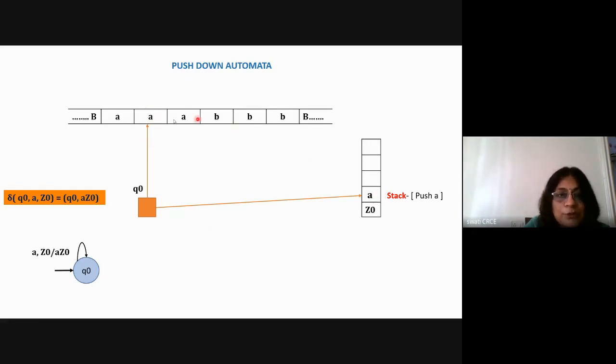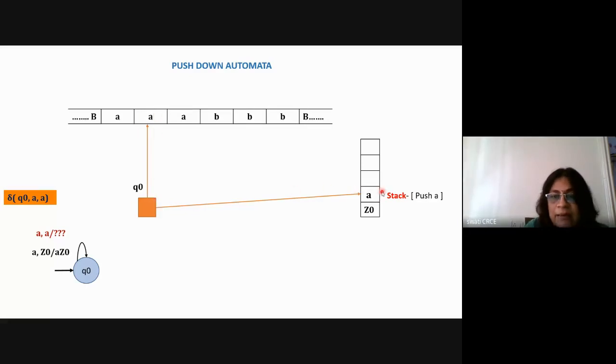Okay, so if both are A's, then also, because of this A, it has to perform the push operation. So how I will change this transition equation is that my second transition equation will be delta Q0 with A and A. Okay, so in Q0 it is reading A and here also A. So this is my second delta. So here it is A comma A: on the stack A, even on the input tape A.